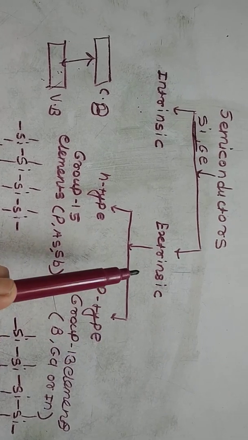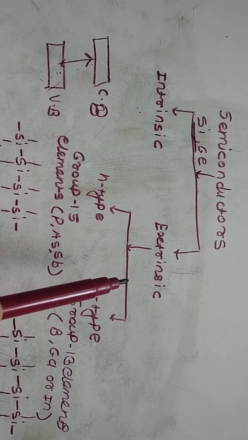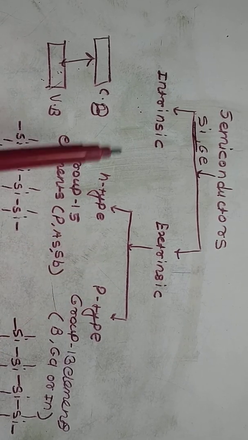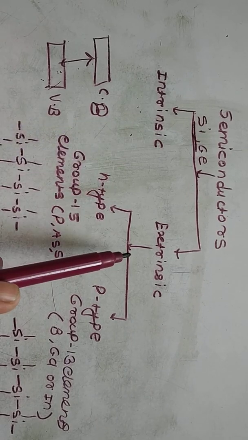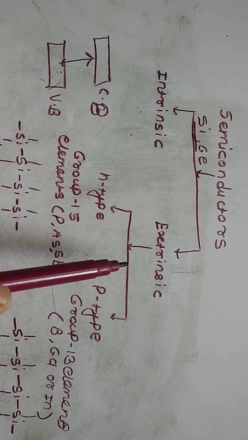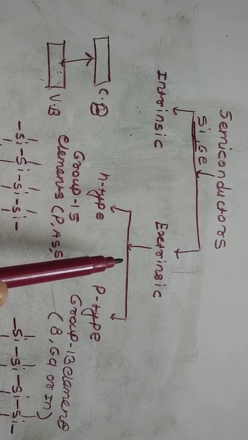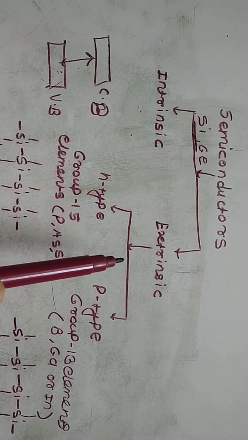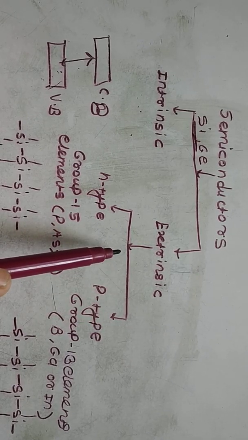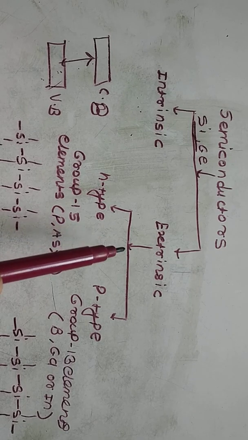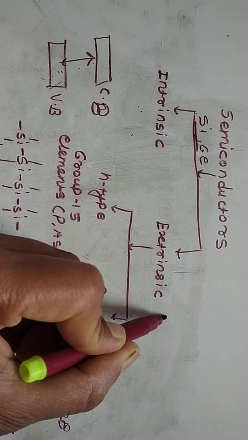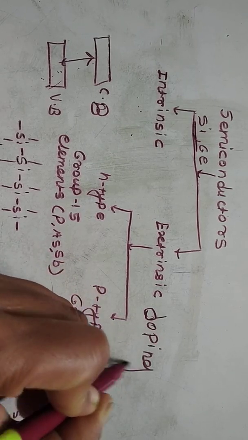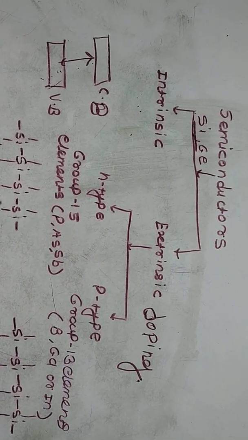Then the second type we will discuss here, the extrinsic semiconductor. In an intrinsic semiconductor only pure metalloid is present, but in the case of an extrinsic semiconductor, you can add impurity such as other metals or other non-metals. That means what? You discuss here extrinsic semiconductor and doping.